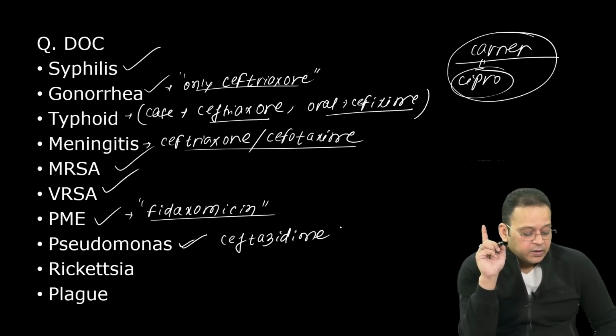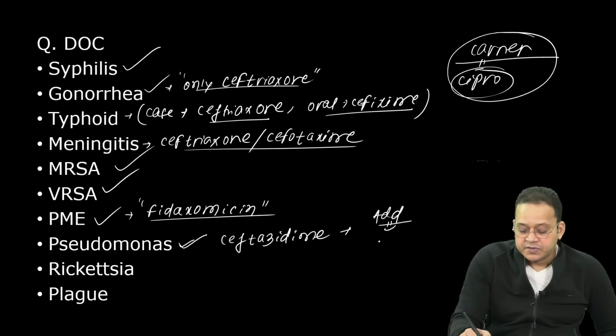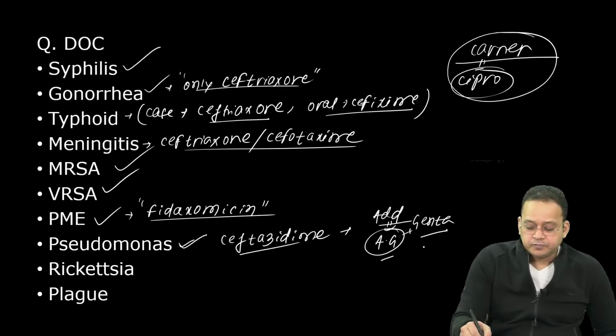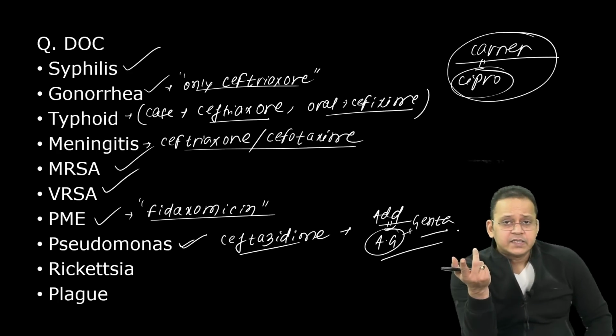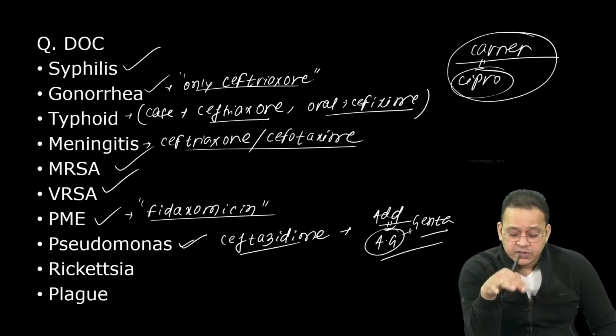Ceftazidime is the drug of choice. And what do I add in case of a severe case? I add an aminoglycoside like gentamicin. So there are two types of MCQs. In a severe, life-threatening pseudomonal infection, ceftazidime plus aminoglycoside. Otherwise, I can go with ceftazidime.